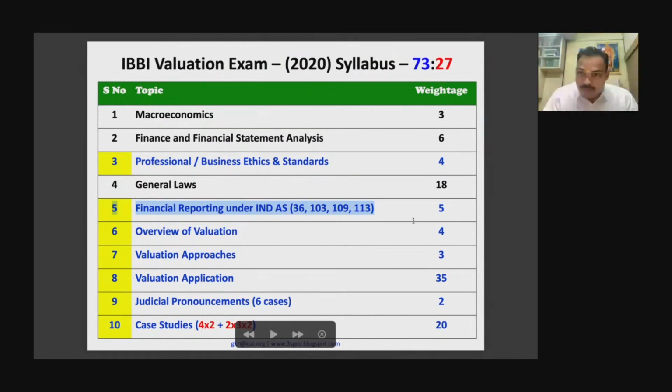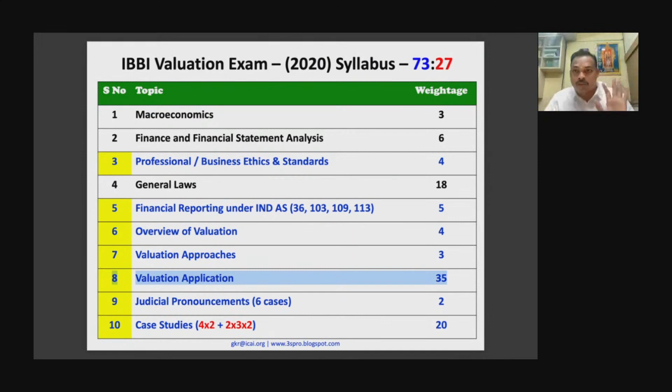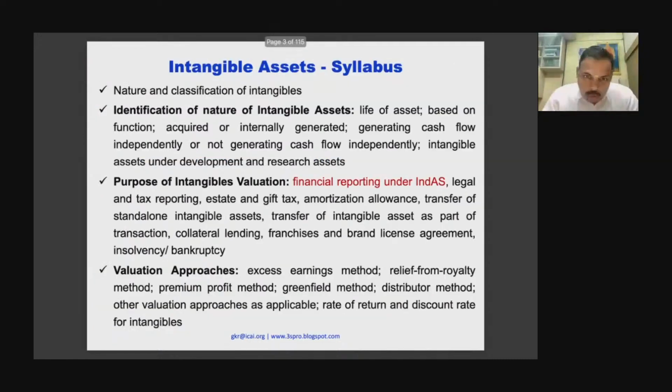And 5 marks come from the 4 standards, and there will be a minimum of 2 to 3 marks from the intangible asset standard. So you can expect a minimum of 6, 7 or 8 marks again from Ind AS. I'll be doing an exclusive session on Indian accounting standards and an exclusive session on case studies, which I'll announce today in the WhatsApp group as well as in the blog. Those who wish to enroll, please do so, because there will be only a very limited number of enrollments.